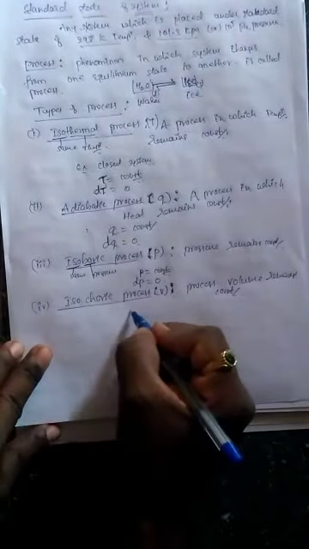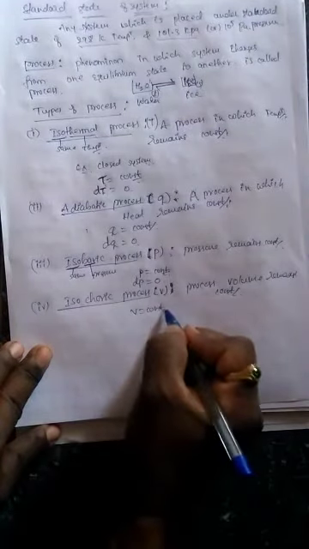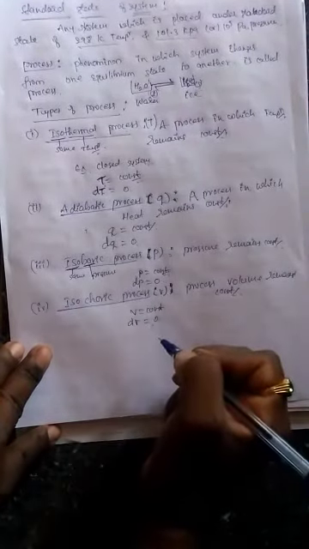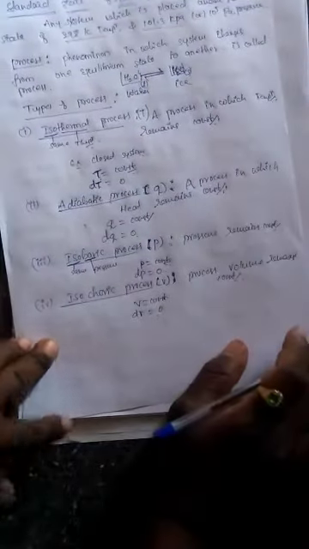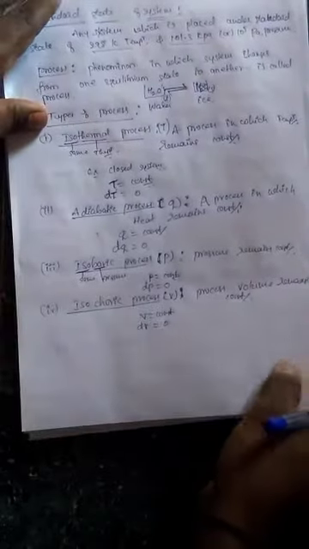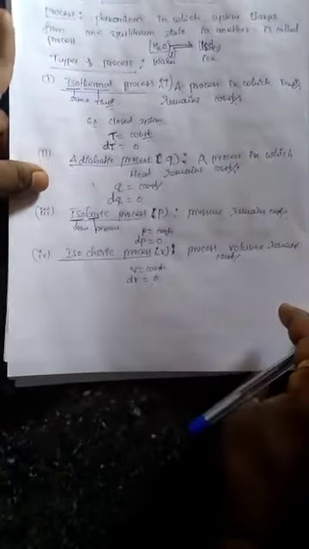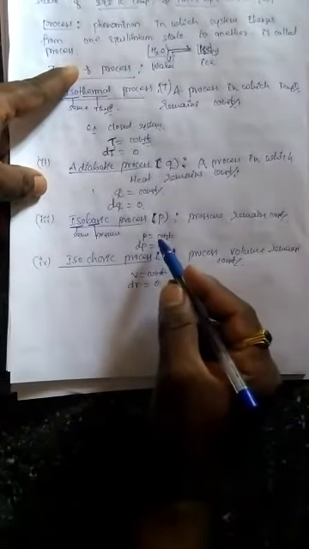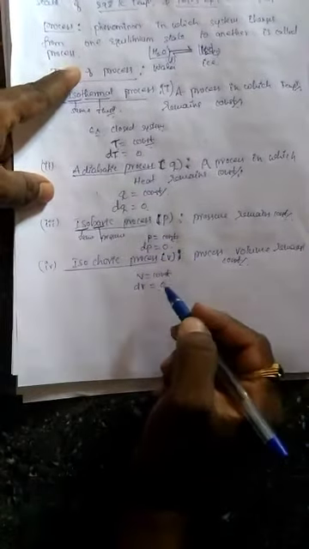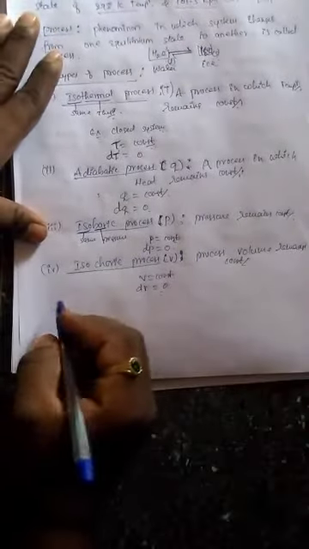Here V is equal to constant, then differential of V is equal to 0. The best example is a pressure cooker, where the volume remains constant and there is no expansion. If you take a balloon, by compressing it, its volume changes. When volume changes, pressure changes. And you know pressure and volume are inversely proportional, which you learn from gas laws.